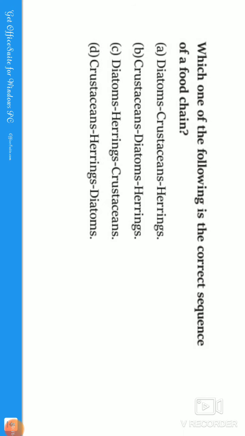Which of the following is the correct sequence of a food chain, guys? I give many examples for the food chain, but the UPSC won't give these simple questions. Here we have three things: diatoms, crustaceans, and herrings. Crustaceans we get from Indian biodiversity; I have explained them in the animal biodiversity, in the fauna, in the previous class.